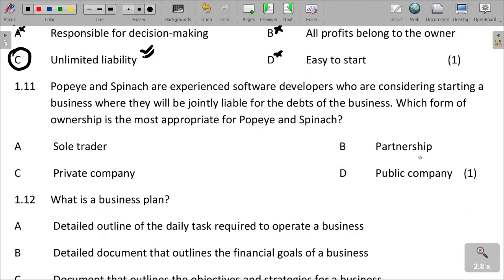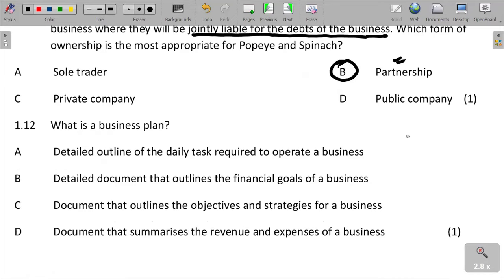We are saying they will be jointly liable. So it means both of them will be liable for the debts of the business. They want to start a business, but they will be jointly liable for the debts of the business. So you can see that is found in a partnership. A partnership is whereby two people, or a number of people, get into business and they are liable for the expenses of the business.